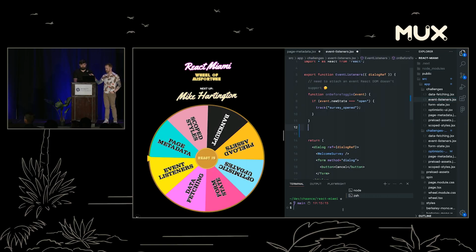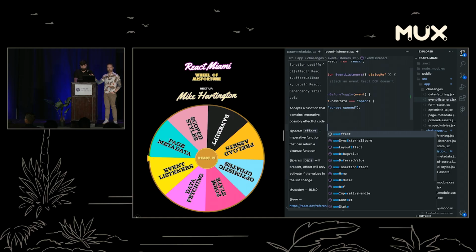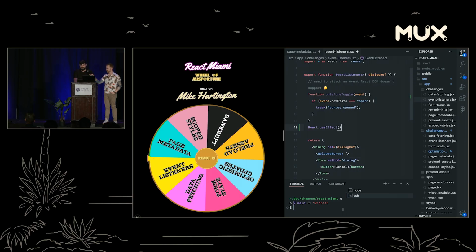Okay, so I'm going to assume we're going to use a React useEffect. All right, well, here we go again. No one really wants to use it, but you kind of have to. All right.